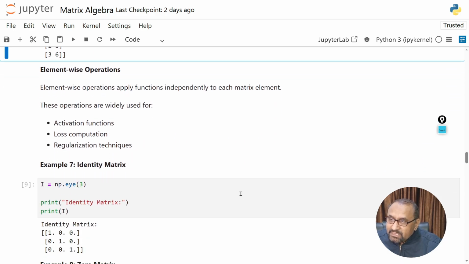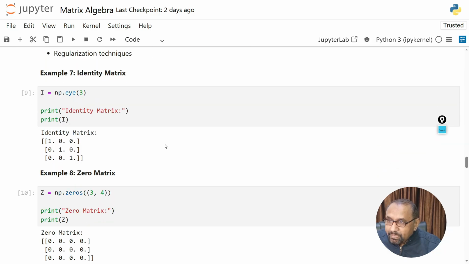Okay, next we have very interesting element-wise operations. Element-wise operations apply functions independently to each matrix element, and these operations are widely used for activation functions, loss computation, regularization techniques, and many more. So here we have a very simple example. First we are talking about the identity matrix. So I is an inbuilt function, and by using I we can easily create the identity matrix.